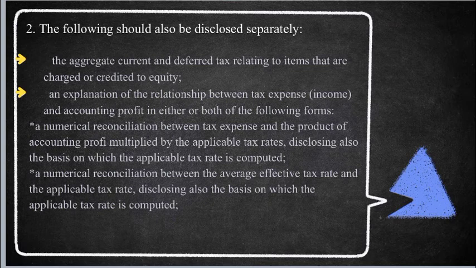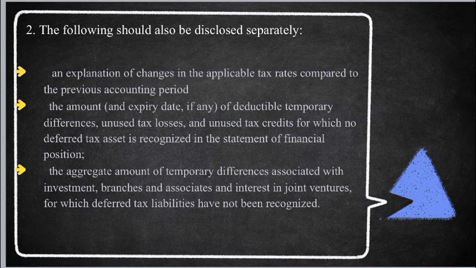Yung isa naman is a numerical reconciliation between the average effective tax rate and the applicable tax rate, disclosing also the basis on which the applicable tax rate is computed. Letter C. An explanation of changes in the applicable tax rates compared to the previous accounting period. Next, the amount and expiry dates, if any, of deductible temporary differences, unused tax losses, and unused tax credits for which no deferred tax asset is recognized in the statement of financial position.